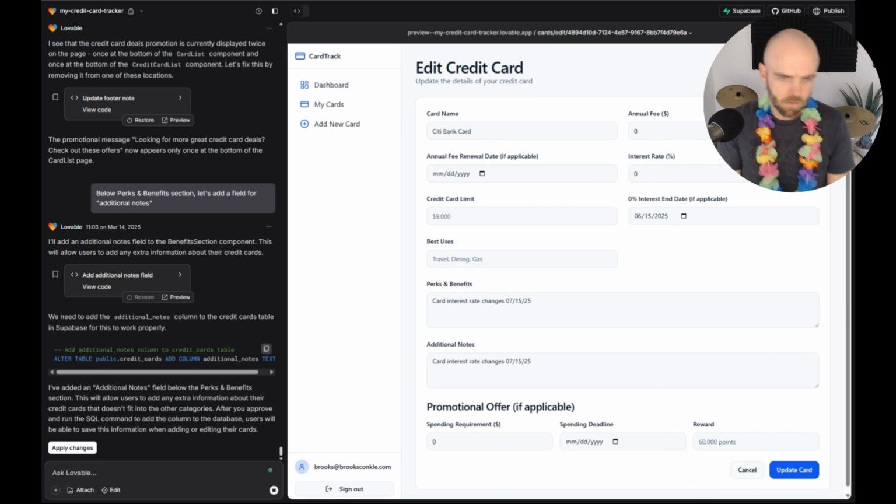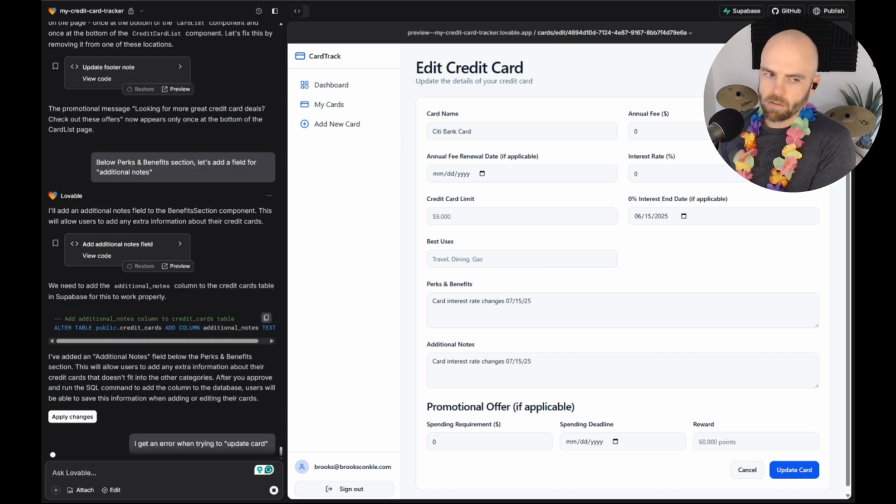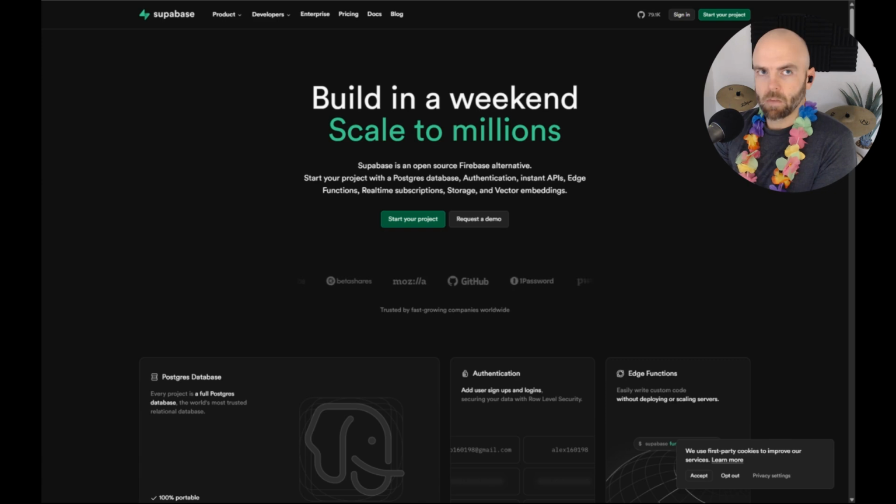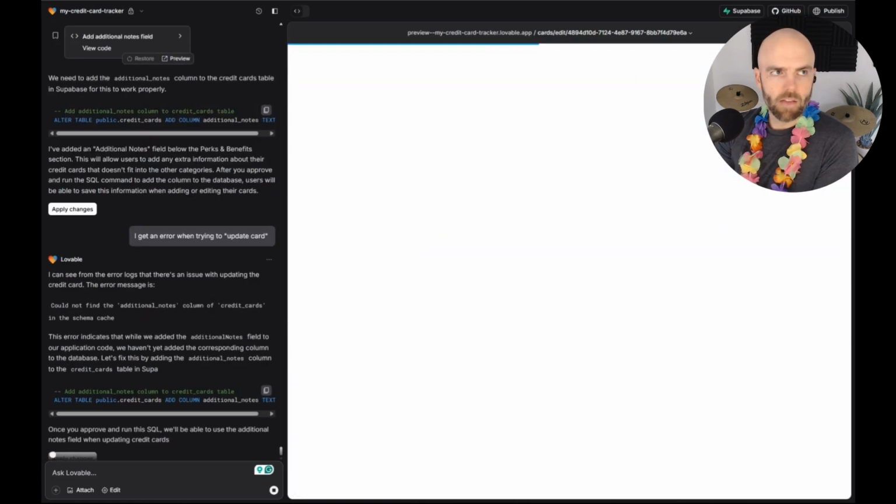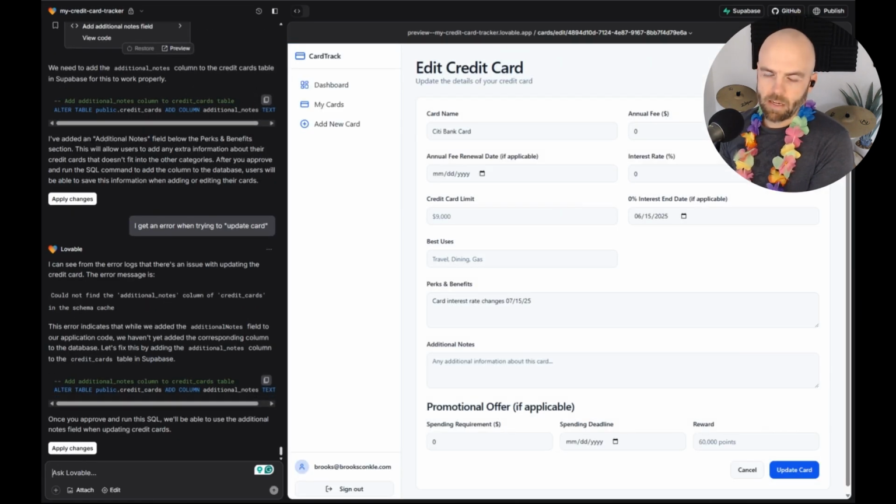Okay. So this is where I ask, I got an error when trying to update. And I wonder, I'm just thinking out loud, I don't know this. Supabase made information tables, I think it's called SQL. I don't know anything about that. So what I'm wondering is, does it have to update the table for that? Look at this. Look at that. That's exactly what I was thinking. Oh my gosh, I'm a developer now. I'm a developer.